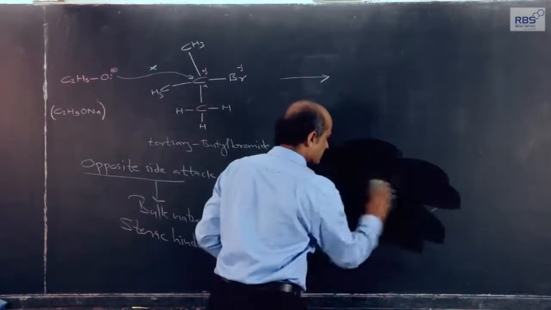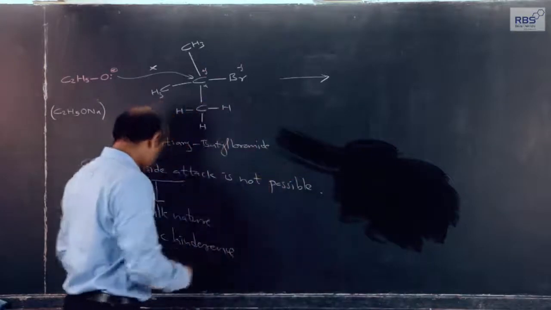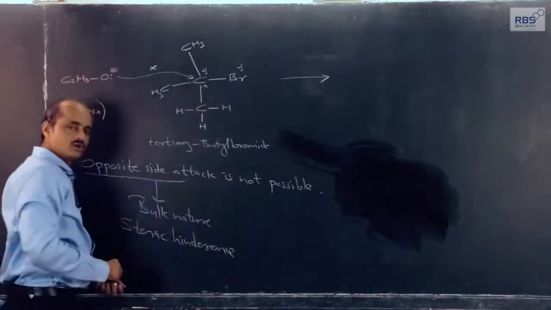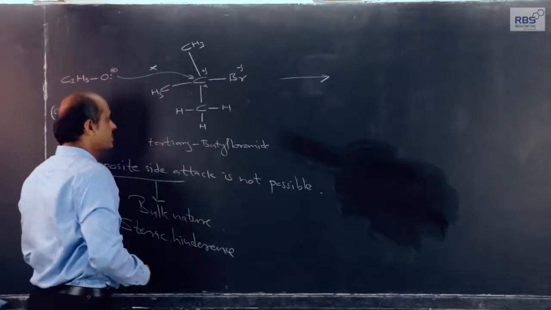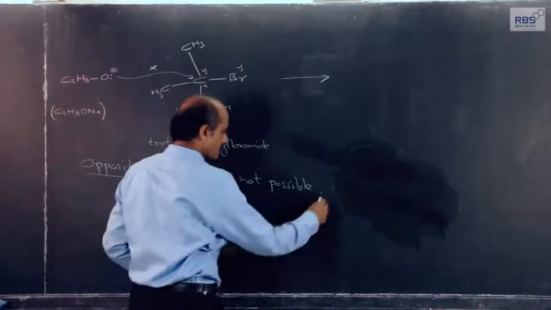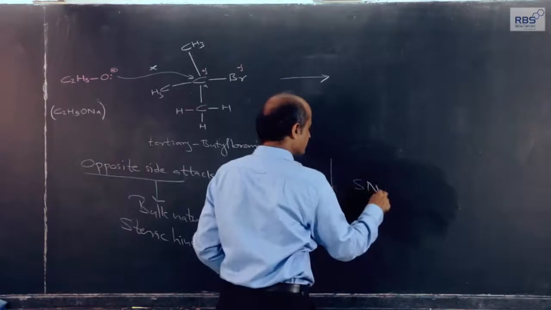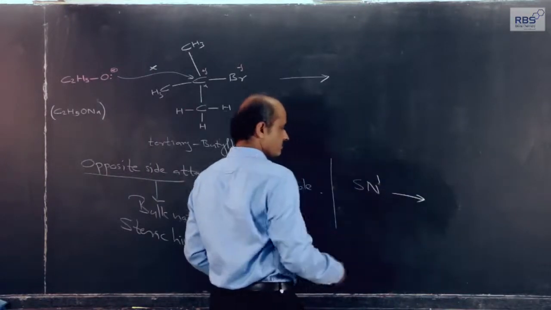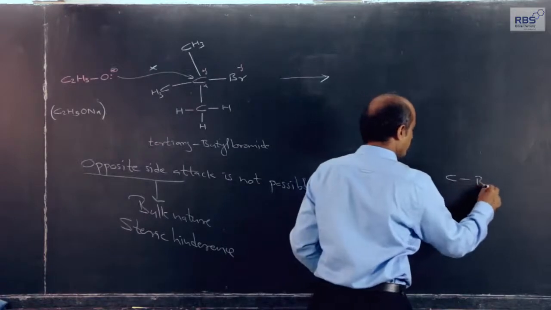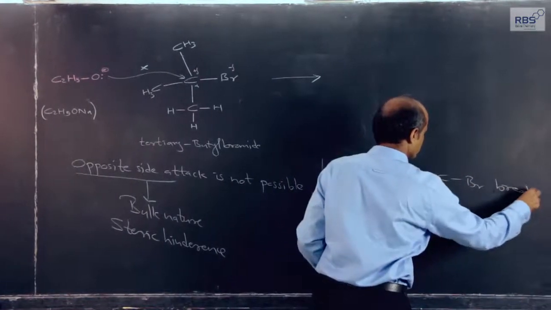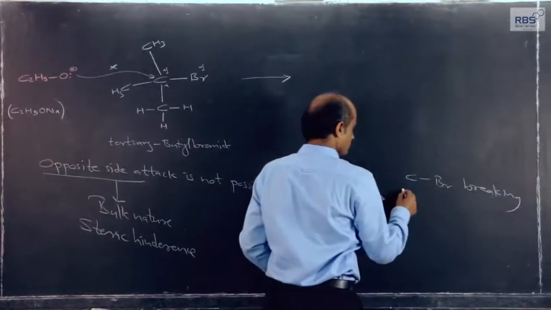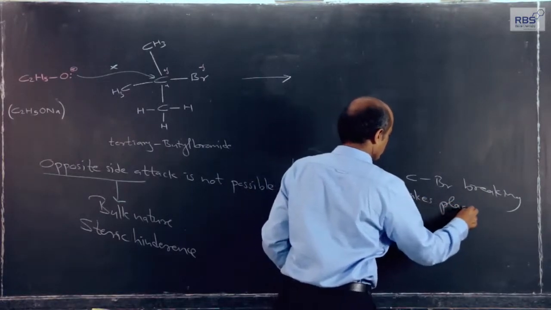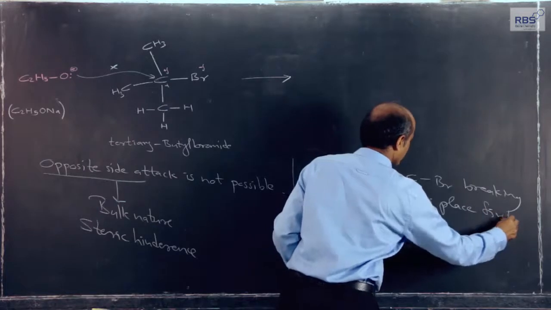Then what we expect is SN2, simultaneous attack and breaking. If it is not possible, then it may take place by the SN1 mechanism. In SN1, carbon-bromine bond breaking takes place first.